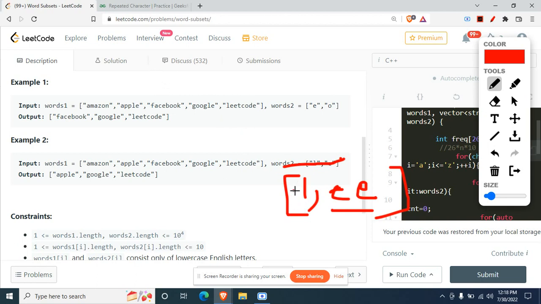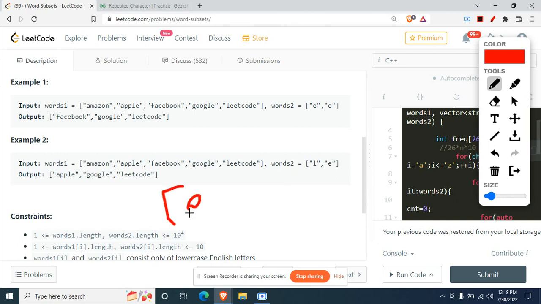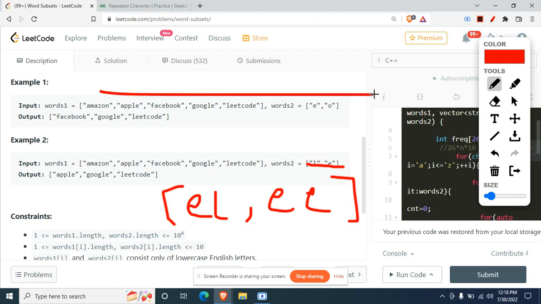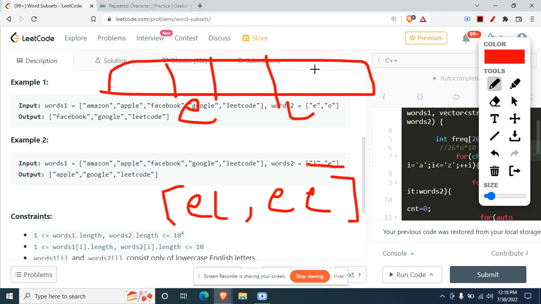So let's just say the input is EL and EE in words two. Mind you, this is words two. So if we have EL and EE, what did we do? We incremented all the frequencies, right? Somewhere here we have E and somewhere we have L in our frequency array. So what we did was we incremented the frequency by the maximum.